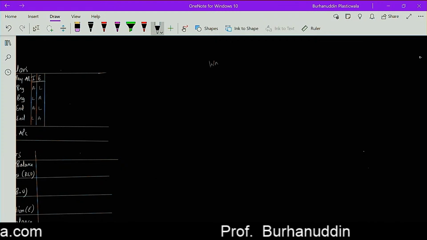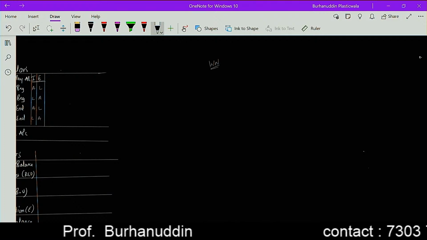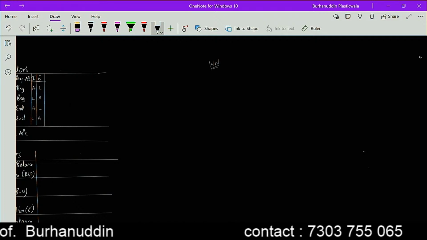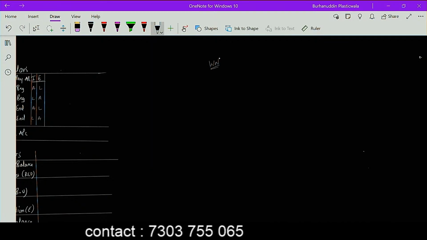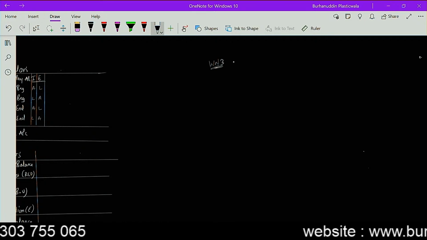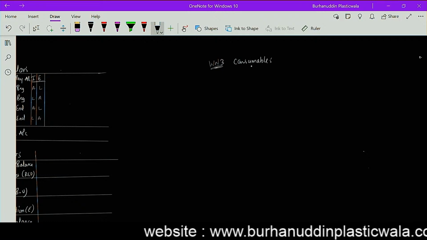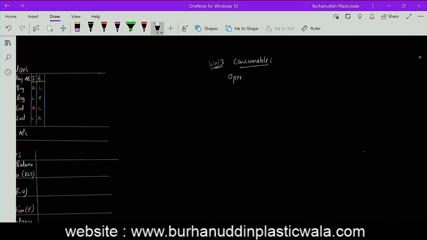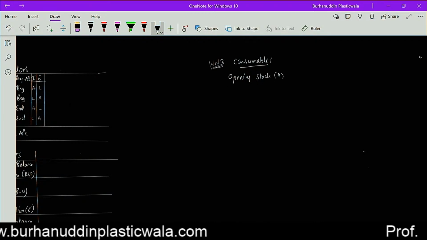That's for my consumables. Let me make this a little darker, one level. I guess it is visible, right? Yeah, this is more comfortable. Opening stock is an asset.